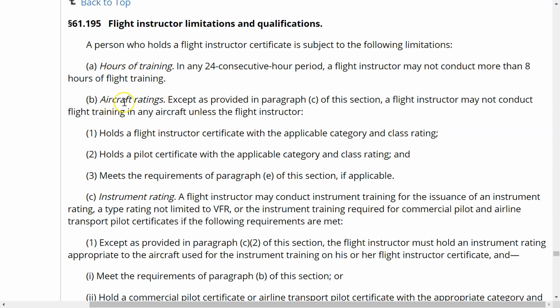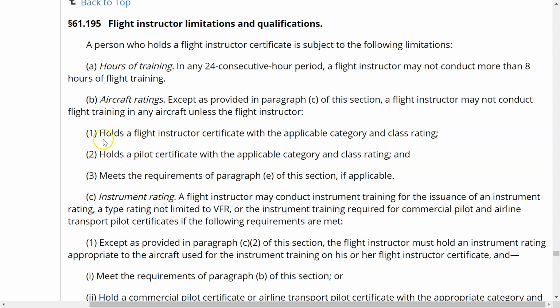Our next one here talks about aircraft ratings. And the reg states, except as provided in paragraph C, which we haven't got to, of this section, a flight instructor may not conduct flight training in an aircraft unless that flight instructor holds a flight instructor certificate with the applicable category and class, holds a pilot certificate with the applicable category and class, and meets the requirements of paragraph E of this section, of which we haven't got to yet.